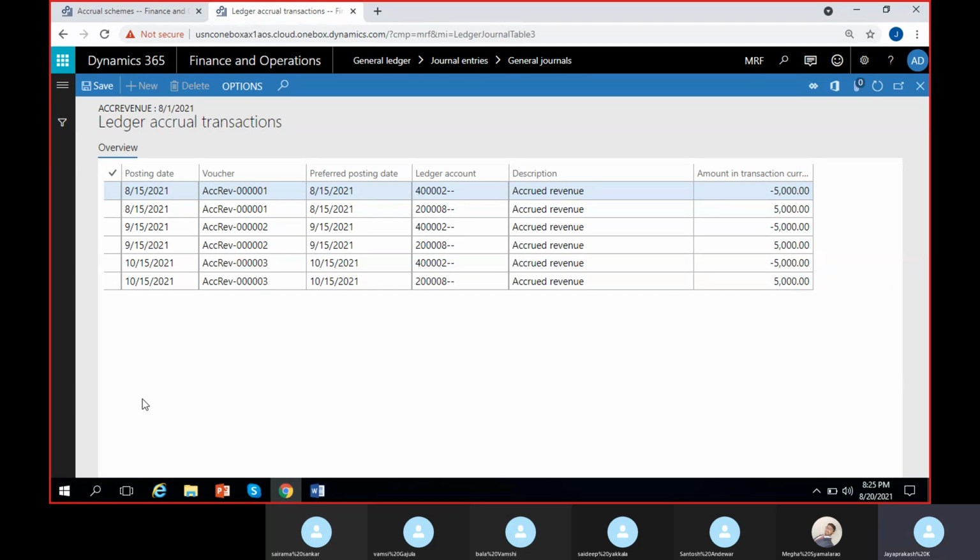What if I have selected the end of the month? The date will change to the 30th and 31st of each month. Whatever the last date in the month is, it will go for that particular date. Okay, so clear, right? This one until here.